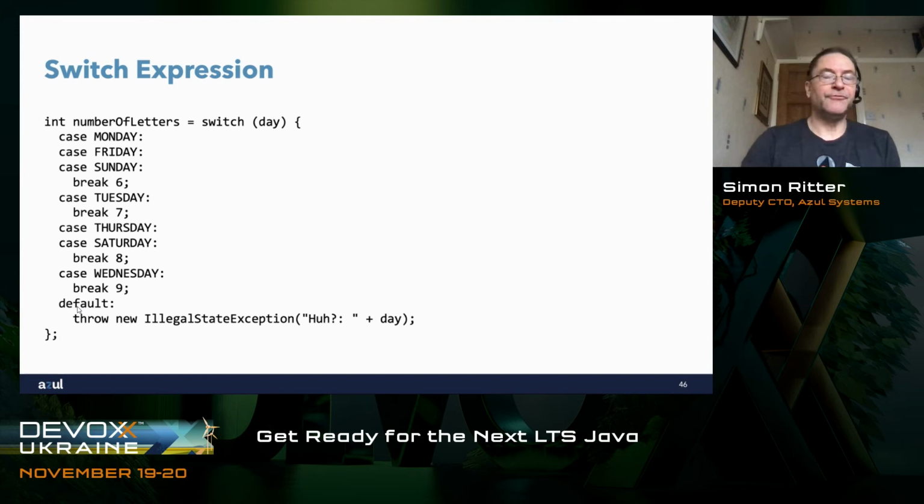And the developers looked at the feedback and they said, you know what, you're right, let's change that. They said, rather than using break as the way of indicating the value to return from the switch expression, we'll use yield instead. So now we've got a different way of doing it. Feedback from developers has changed the way, and it means that developers are getting more of what they want in terms of the way that the development language works.